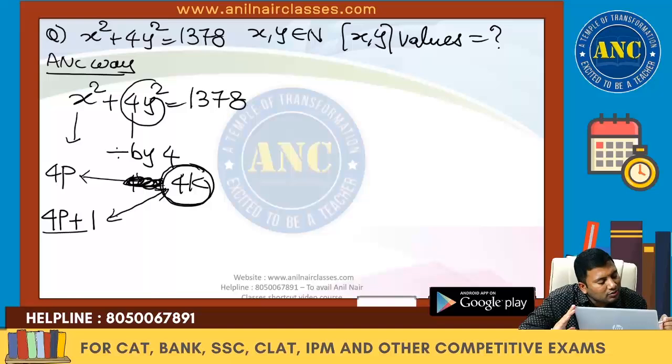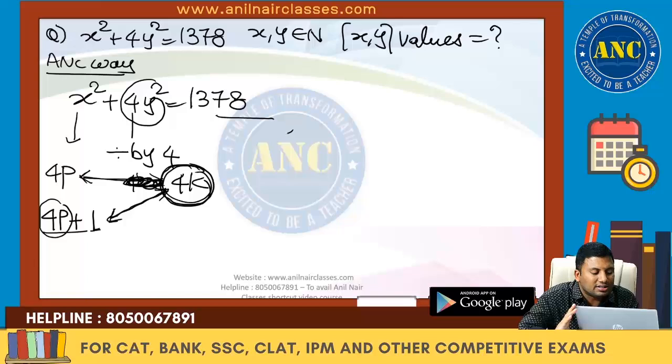Any perfect square is of the form 4p or 4p plus 1. So 4p plus 4k is divisible by 4, and 4p plus 1 plus 4k gives a remainder 1. The right hand side should be of the form 4 into some number or 4 into some number plus 1.